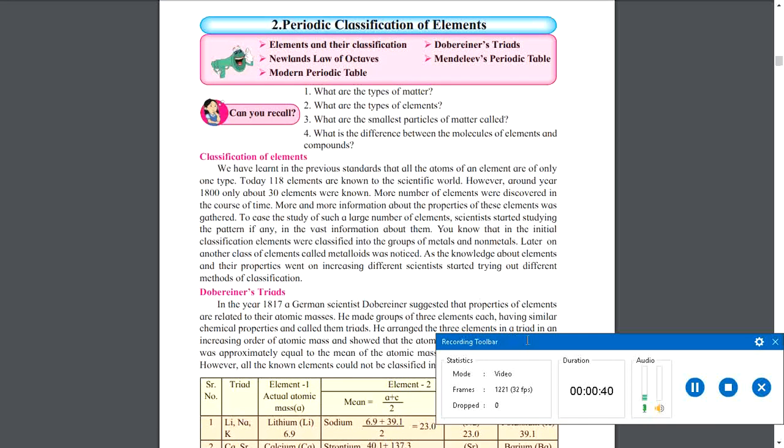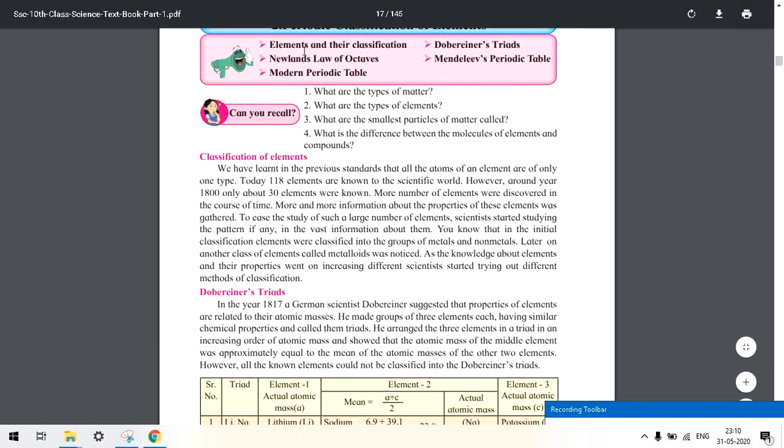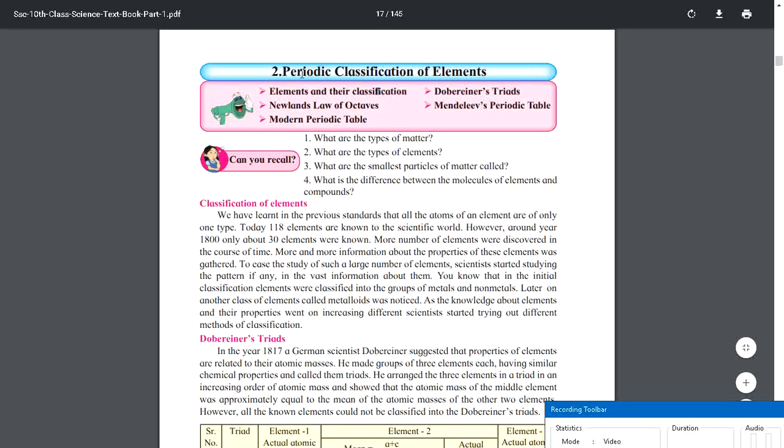Yeah, we do have concepts in this chapter, but for that you might not need a chalk and a person to explain. So let us start with the second chapter, periodic classification of elements.